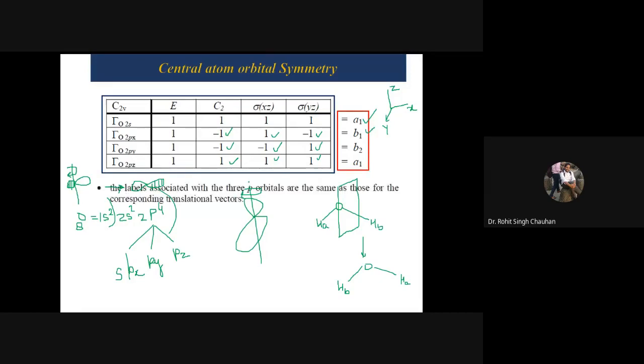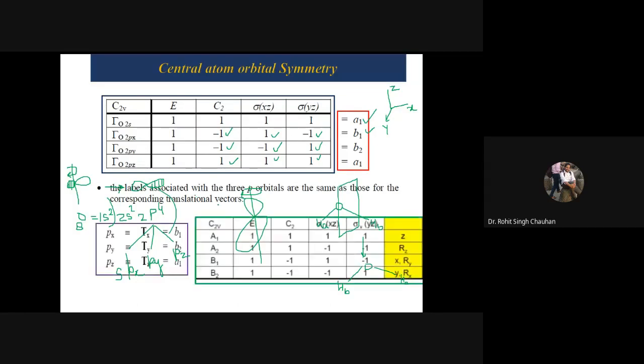Now see, here I have written the labels associated with the 3p orbitals are the same as those for the corresponding translational vectors. I will explain this to you later, this is actually a shortcut, but I will make you understand both ways. Now see here, if you look, you have to see the translational vectors, not rotational, that is, you should not focus on Rx, Ry, Rz.